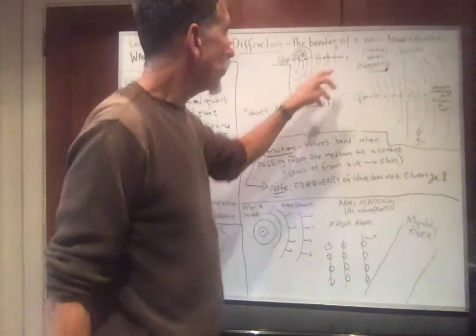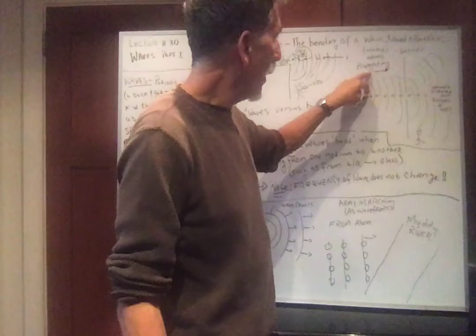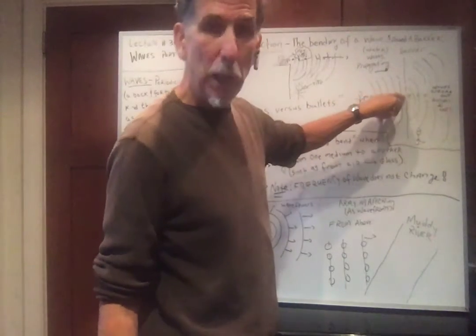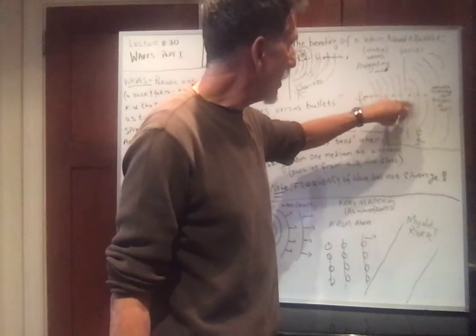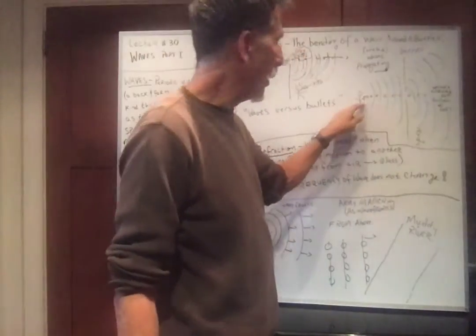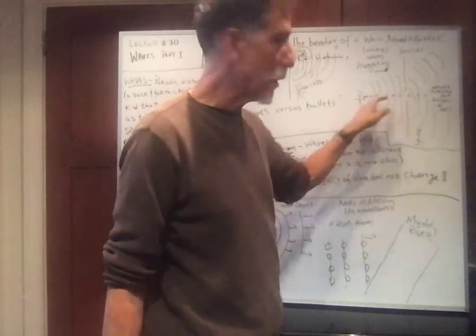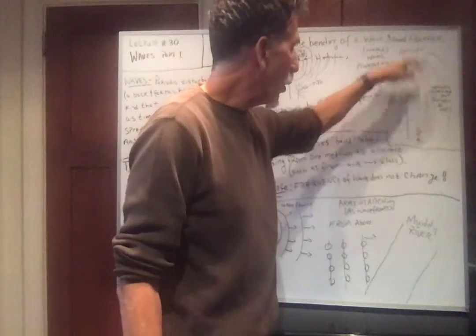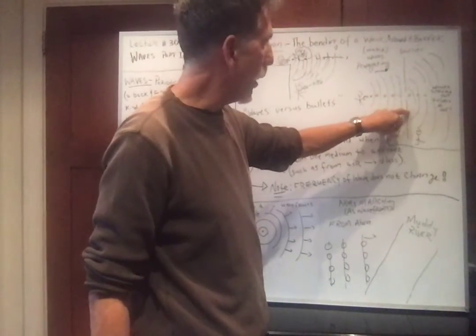Okay? Here's another example, water propagating. There I am hanging out. Here's water coming in, hitting a barrier with a hole. Okay, there's a slit. As the water propagates outward, it spreads. Waves spread out. Once again, there's my bullets. If I shoot bullets, bullets do not spread out. So bullets go straight, waves propagate out and bend around this obstacle.